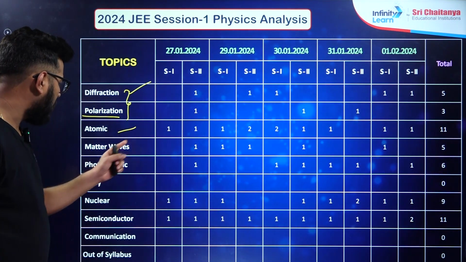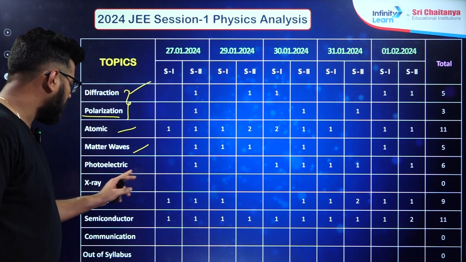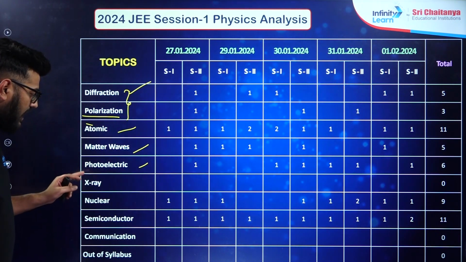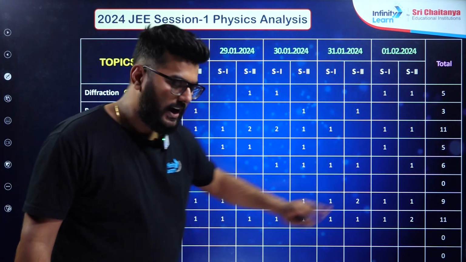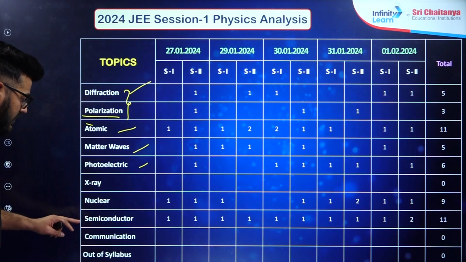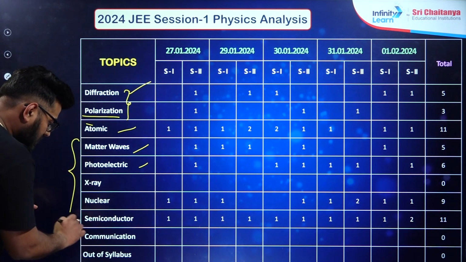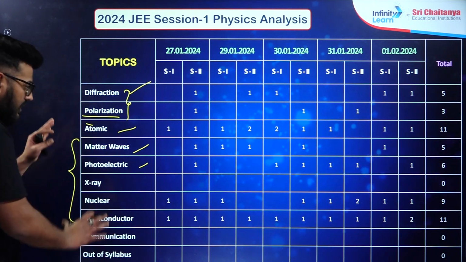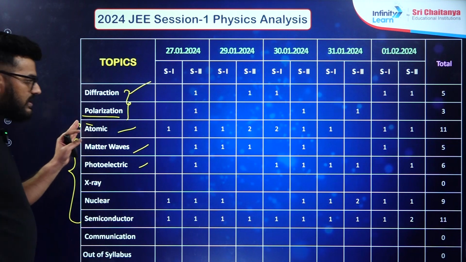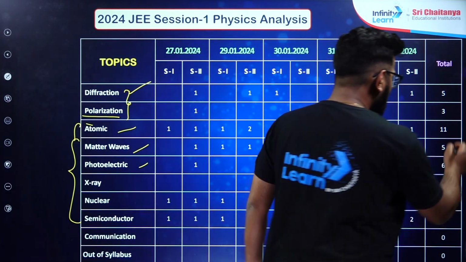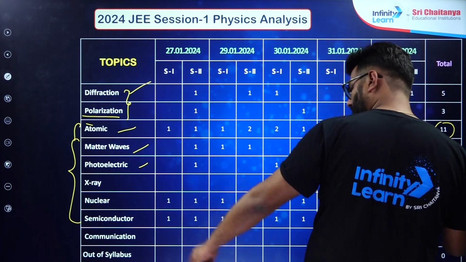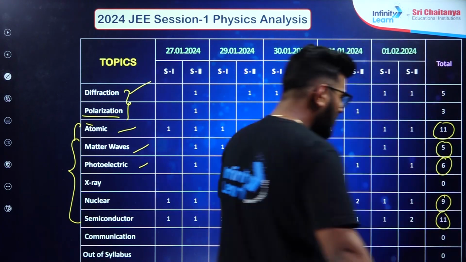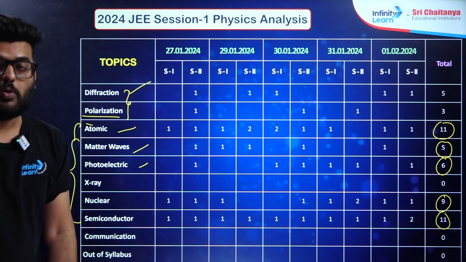Then atomic nature, that is the atoms, matter waves, photoelectric effect, another case in atoms only. X-rays, there wasn't any question, right? And nuclear physics. So till semiconductor, entirely over here, modern physics. Just look at the importance: 11, 5, 16, then 22, 22, 31, and 31 plus 11 is 42 questions have been asked from modern physics.